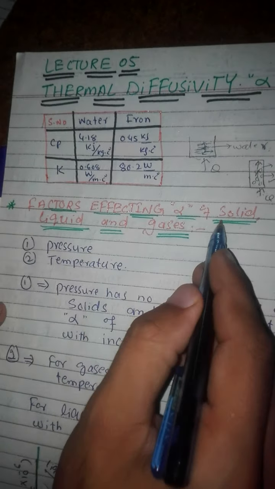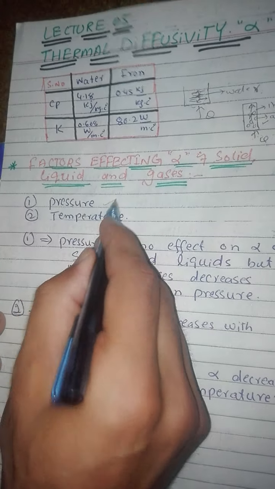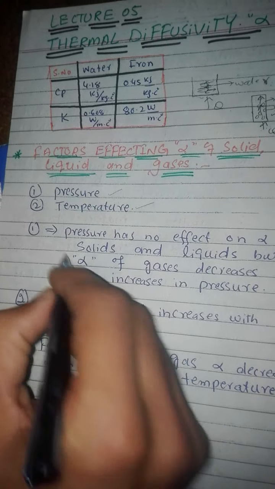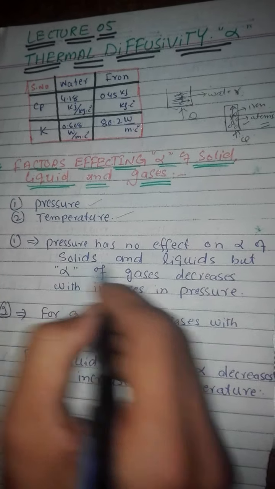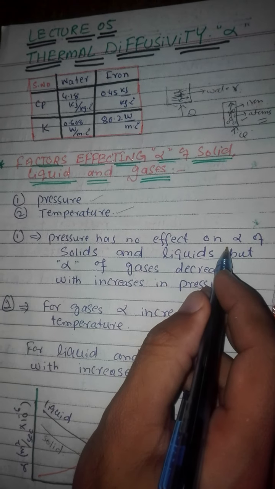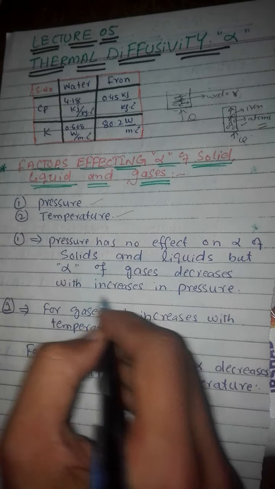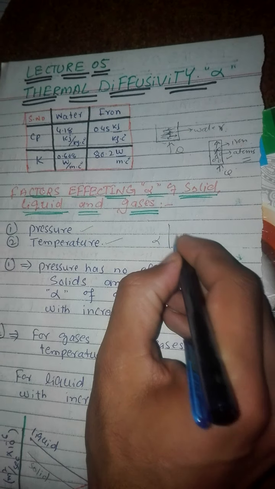Now what are the factors which affect the thermal diffusivity of solid, liquid, and gases? We will discuss two factors. One is pressure, the other is temperature. Now what is the effect of pressure on solid, liquid, and gas? Pressure has no effect on thermal diffusivity of solid and liquid, but thermal diffusivity of gases decreases with increase in pressure. Suppose this is the pressure and this is the thermal diffusivity. When we increase the pressure, the thermal diffusivity decreases.